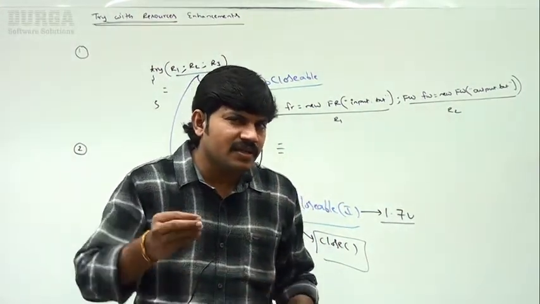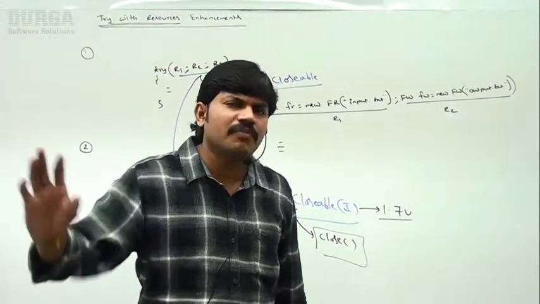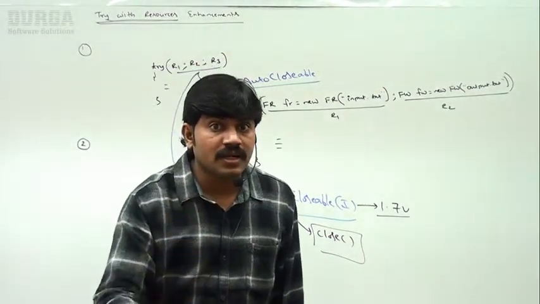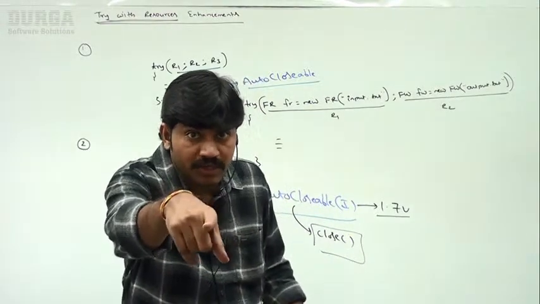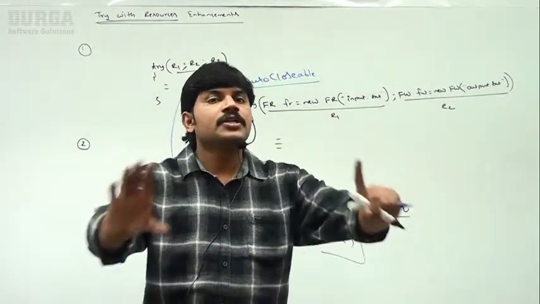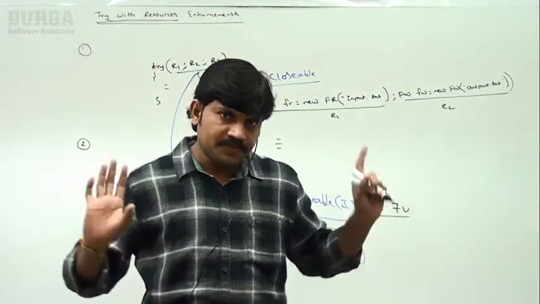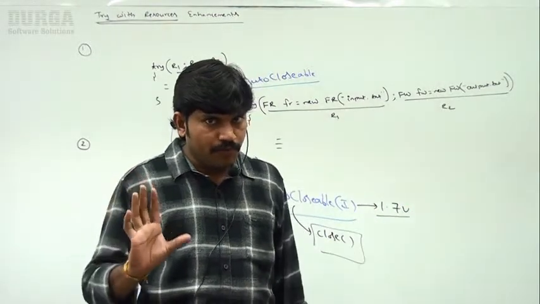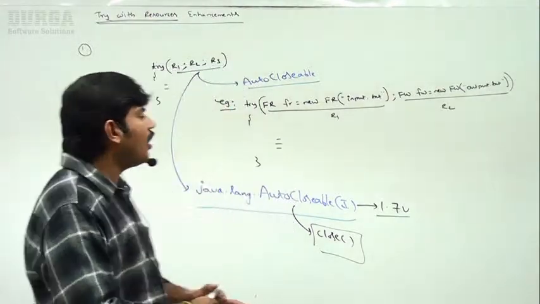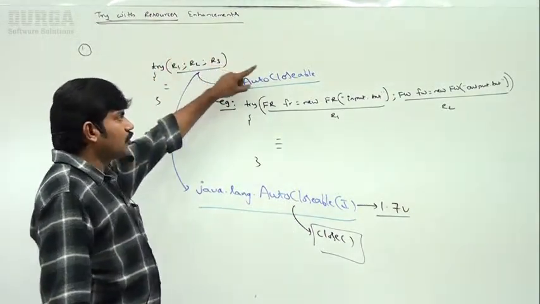Sir, when we say that an interface is a marker interface, there are multiple rules. One rule is that a marker interface should not contain any method. You know that. But this interface contains one method, close. That's why it is not a marker interface. Clear, right? I hope you people are able to understand. So the second conclusion: all these resources should be auto closable.